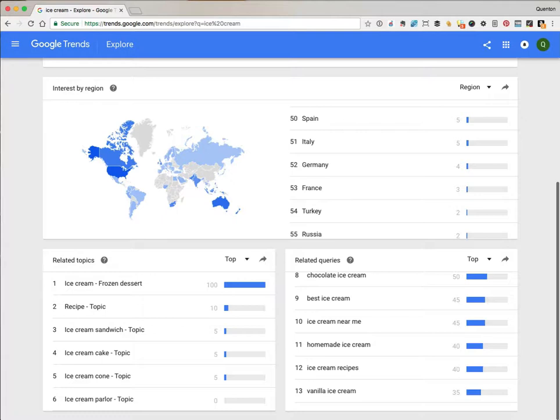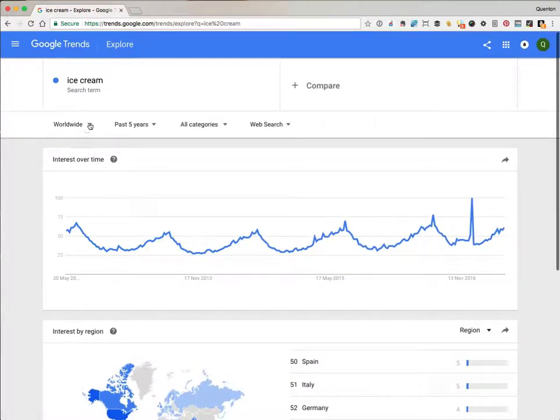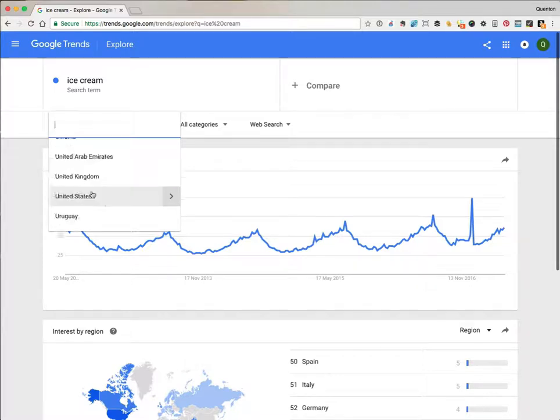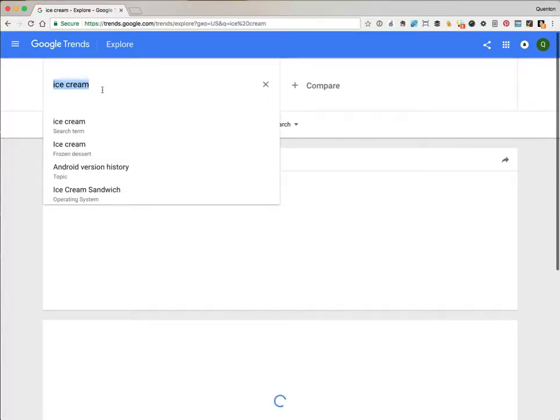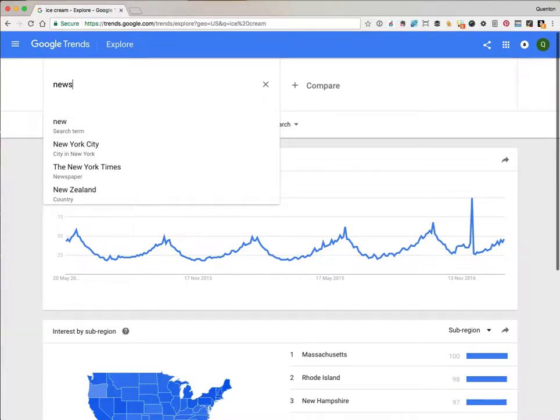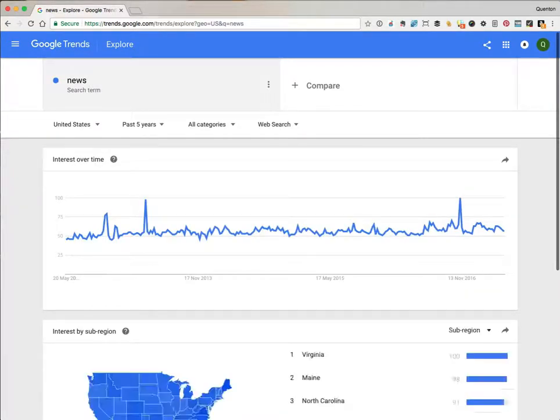The other gotcha we've already touched on, but I want to show you another example to make sure it's crystal clear because a lot of people get this mixed up. Google Trends shows you how popular a search term is relative to all other searches. It doesn't give you absolute numbers. Let's look at a really generic search, news. Go for the USA. That's news in the USA over the past 5 years, and we'll compare it to news,